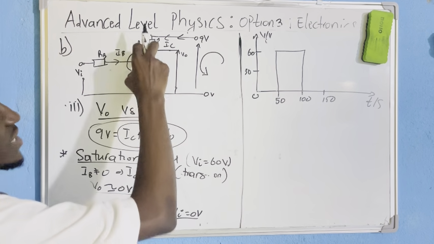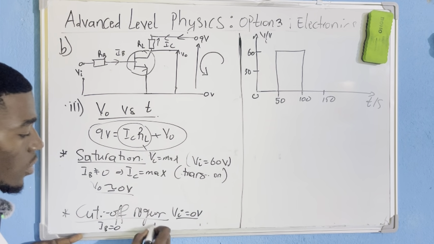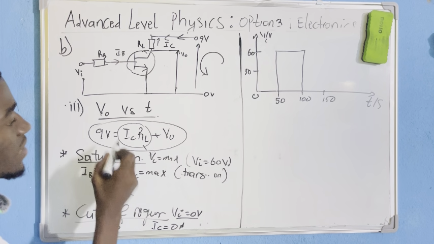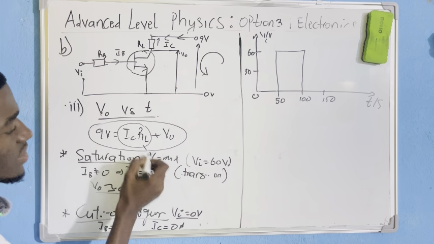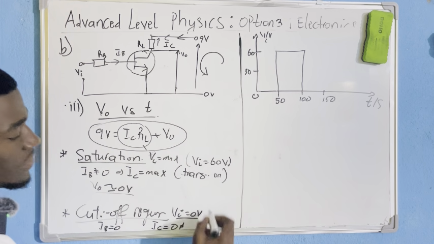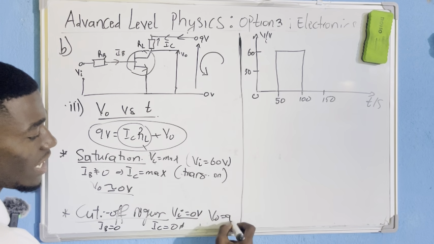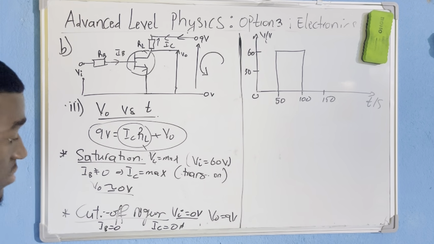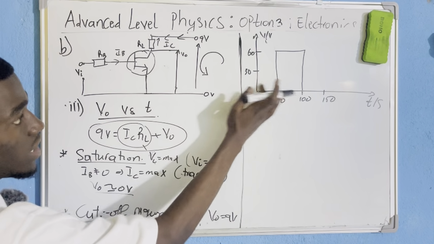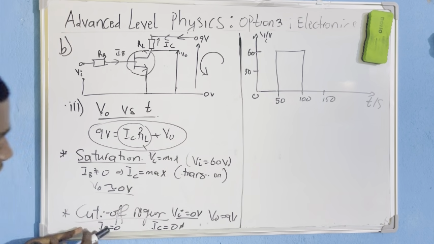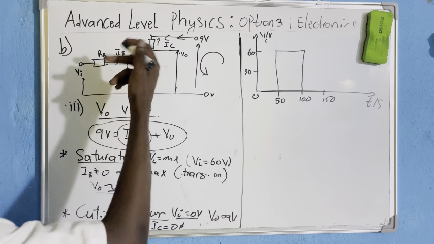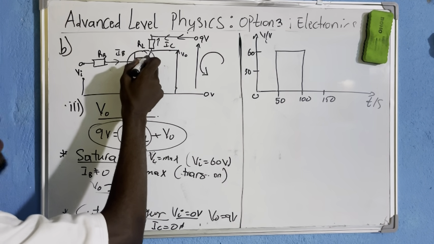When the transistor is off, it means that no current flows through the collector. The current flowing through the collector is 0 amperes. And if the current flowing through the collector is 0 amperes, it means that there is no voltage across the load. Therefore, V output is simply equal to 9 volts, as easy as that. So at the cutoff region, the input voltage is 0. No base current, therefore no current through the collector, because no base current means that this transistor will be open.